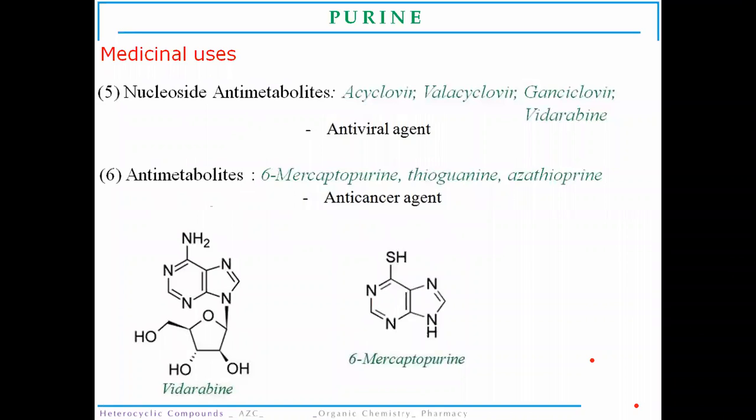Then some of the medicinal uses of this purine nucleus. It is used as a nucleoside anti-metabolite category of anti-cancer agents. It is used as acyclovir, valacyclovir, ganciclovir, and vidarabine. All those agents, as nucleoside anti-metabolites, are used as antiviral agents. Then anti-metabolites which are used as anti-cancer agents are 6-mercaptopurine, thioguanine, and azathioprine. These are all purine nucleus compounds used in the treatment of cancer.